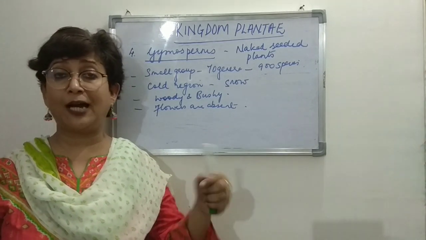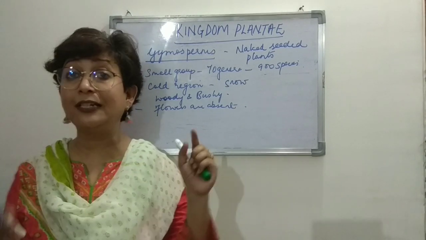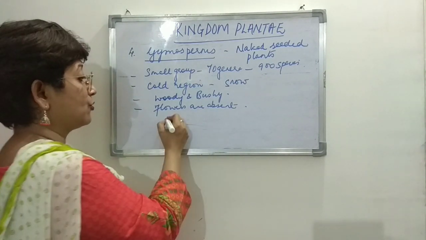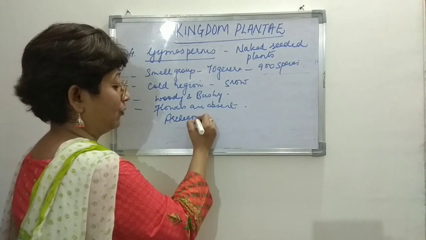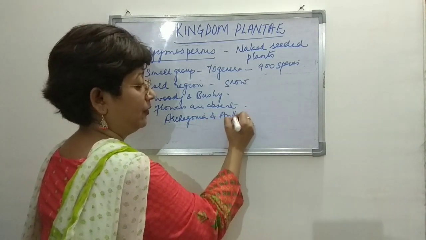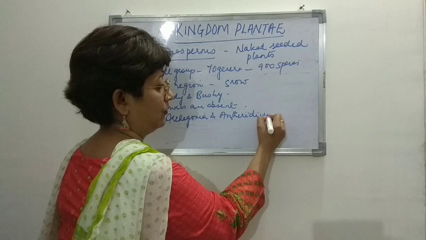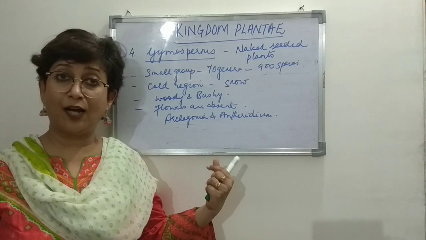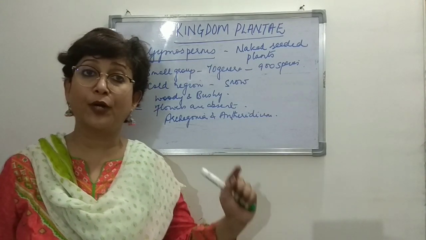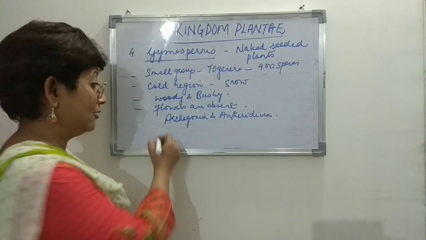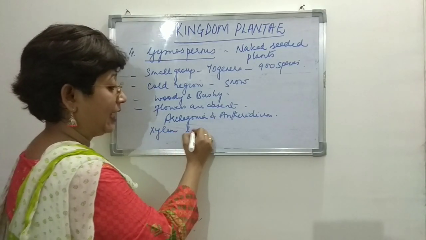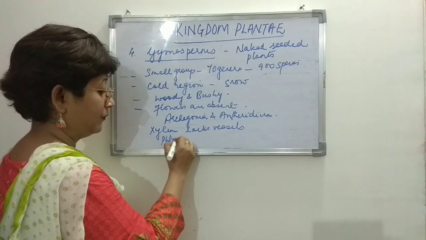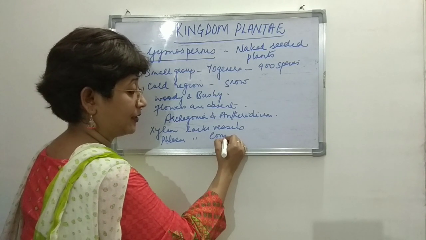The female gametophyte contains archegonia, and the male gametophyte contains antheridium. We will do all this in detail later. And of course, they have vascular tissues present. Xylem and phloem are present, but the xylem lacks vessels and the phloem lacks companion cells.